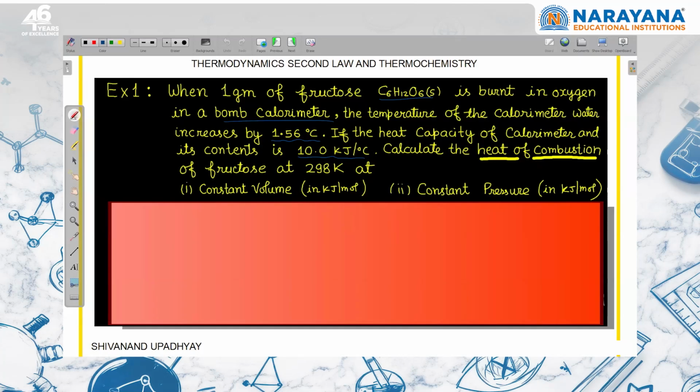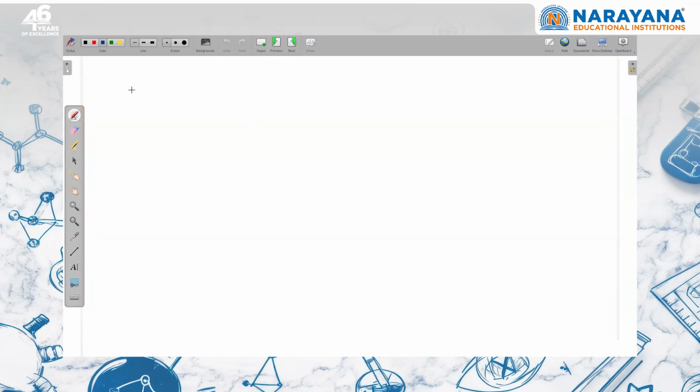So first thing is that you should write the fructose combustion reaction. For the fructose formula, glucose and fructose are the same thing. They are isomers, so the C6H12O6 formula will be the same, in solid state, subjected to combustion. Now you should know what the heat of combustion is. It means that 1 mole of the substance which is subjected to combustion reacts with sufficient or excess amount of oxygen to form the corresponding product. So here the product will be CO2 in gaseous state and H2O depending upon temperature, right?